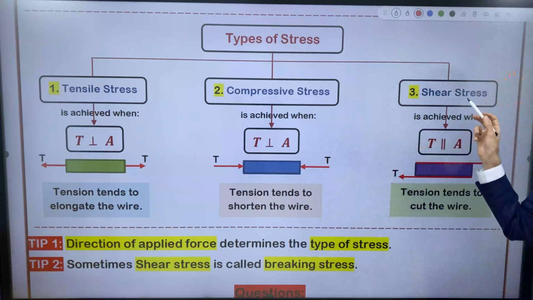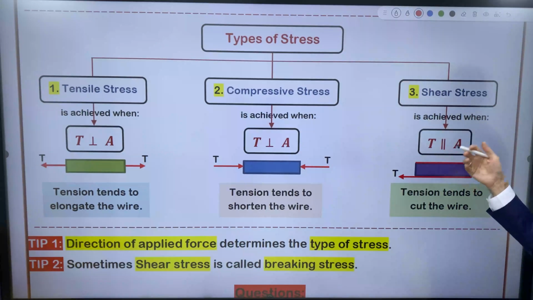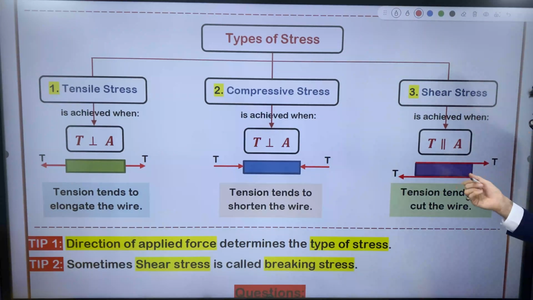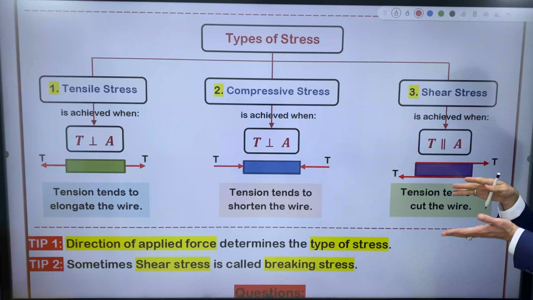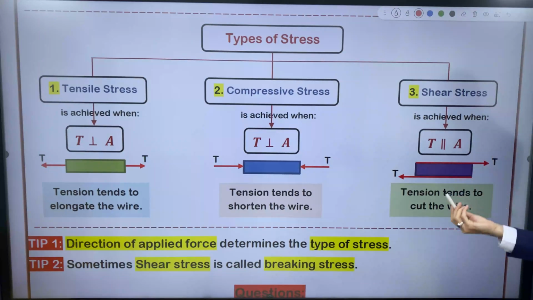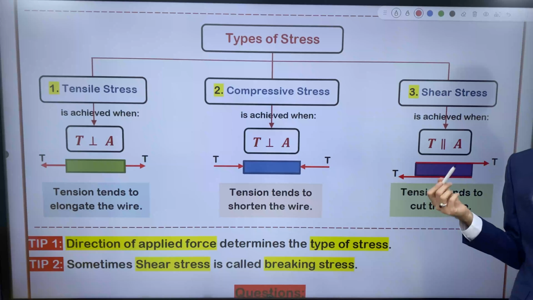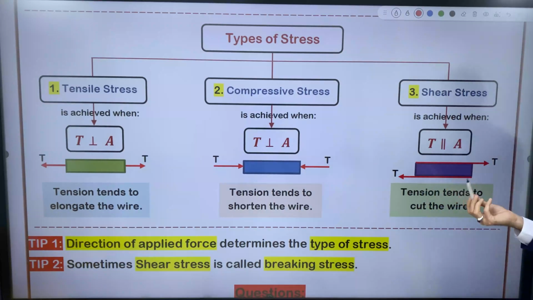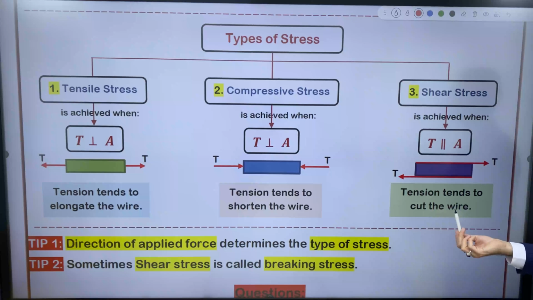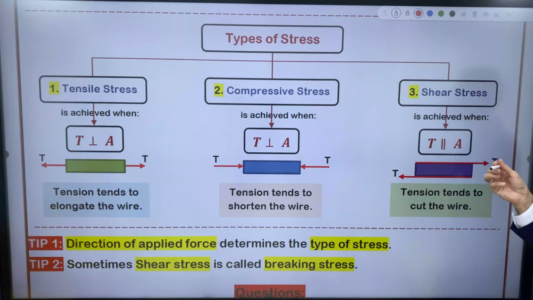But right now, in shear stress, tension is parallel to the area. So the direction is parallel or tangent to the surface area. And what does tension try to do here? It tries to cut the wire. It tries to break the wire. That's why we name it breaking stress or shear stress.